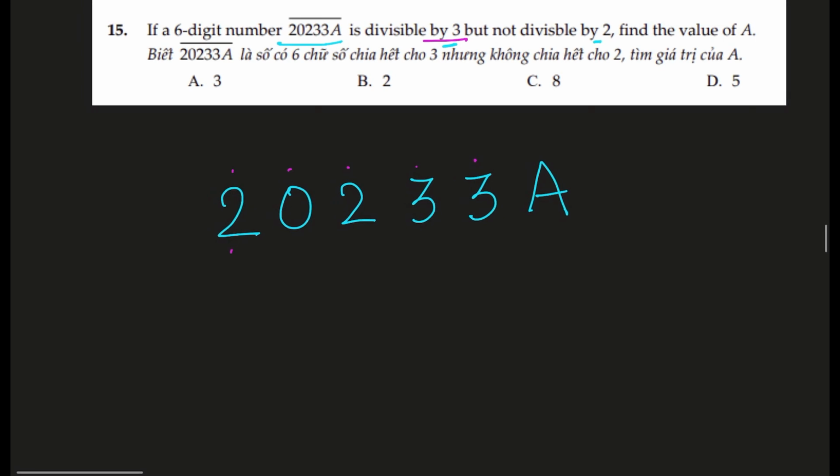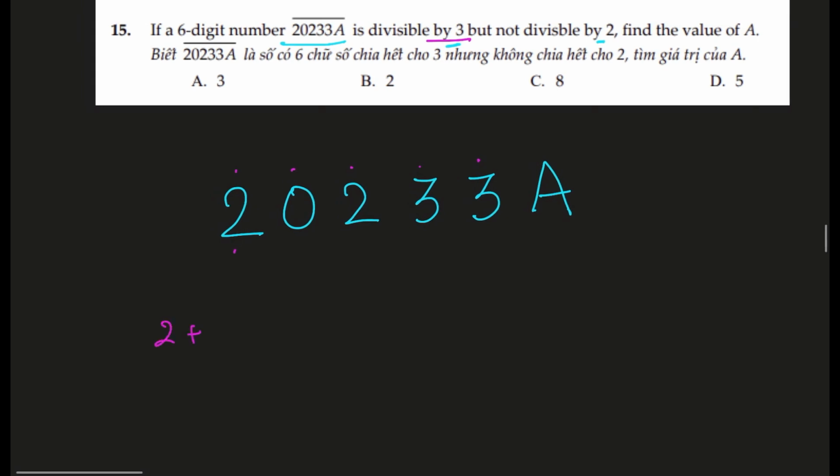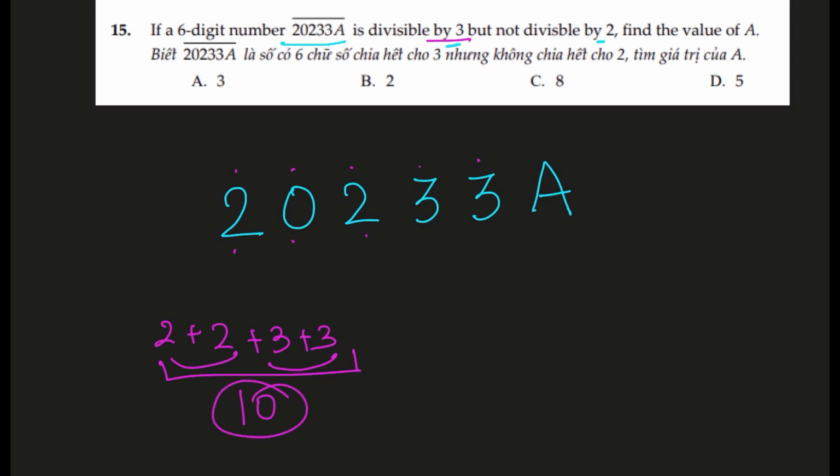So all these numbers, let's add 2 plus 0 plus 2 plus 3 plus 3. So these are the ones that we know already. So that is 6 plus 4 is 10. So we have 10 already, and A will add to its value. Now all the multiples of 3 which are bigger than 10 are 12, 15 and 18. Let's try to work them together.